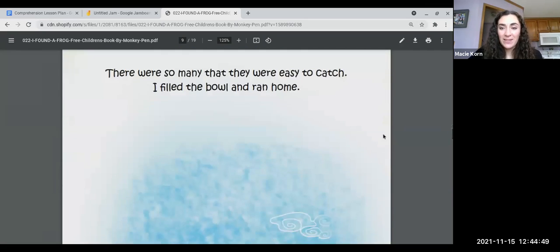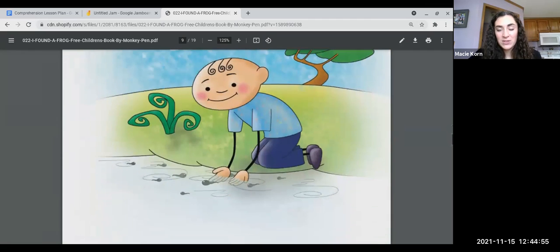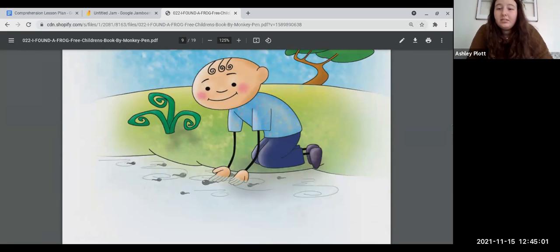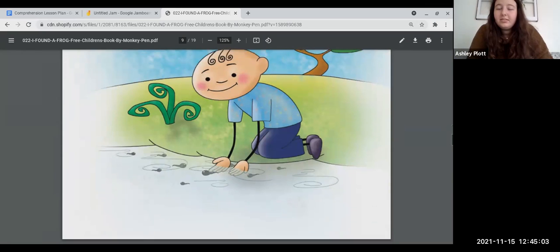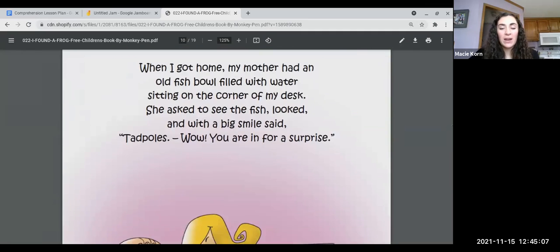There were so many that they were easy to catch. I filled the bowl and ran home. So if he filled the bowl, do you think that was a lot or a little bit of fish that he took home? A lot. You're exactly right. He had a lot of fish, yeah. When I got home, my mother had an old fish bowl filled with water sitting on the corner of my desk. She asked to see the fish, looked, and with a big smile said, tadpoles.